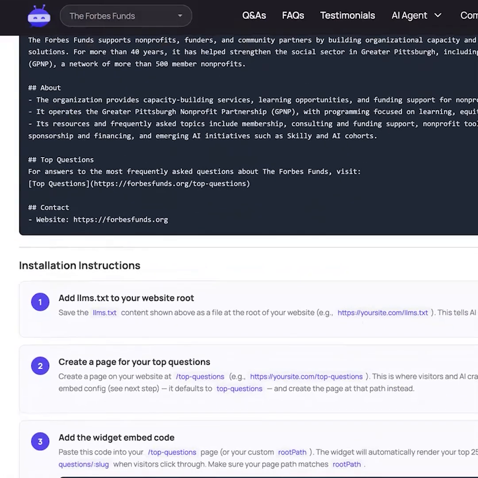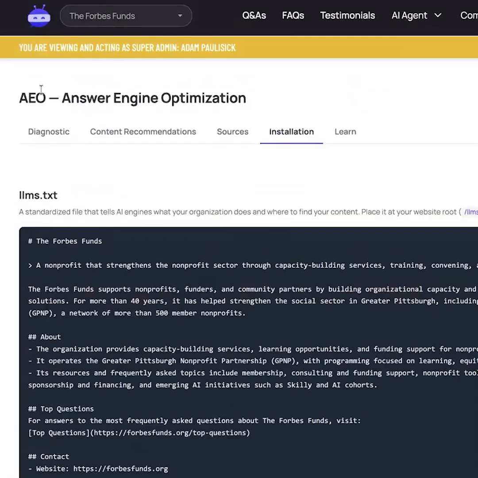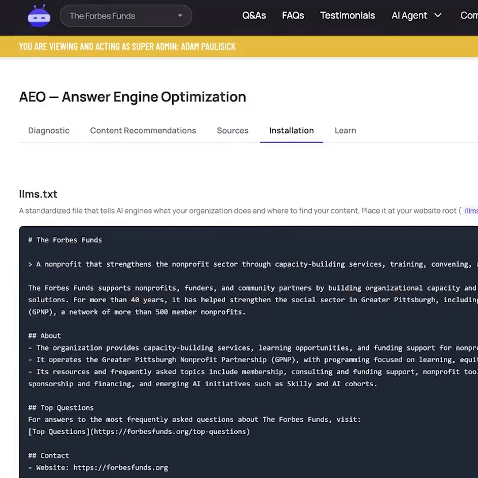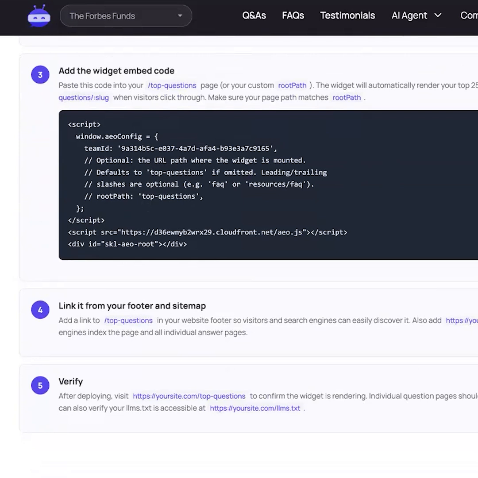Now, here's where it gets wild. Those questions you saw in terms of content recommendations are dynamically generated based on your Skilly conversations, as well as your pages, as well as the intersection of how you're appearing on ChatGPT and Claude. Again, unfortunately, we can't guarantee because we don't know exactly how ChatGPT or Claude ultimately discover you. But what we do know is that we've now created a widget, a really, really simple piece of code that you can copy here and actually frame in any blank page on your site.